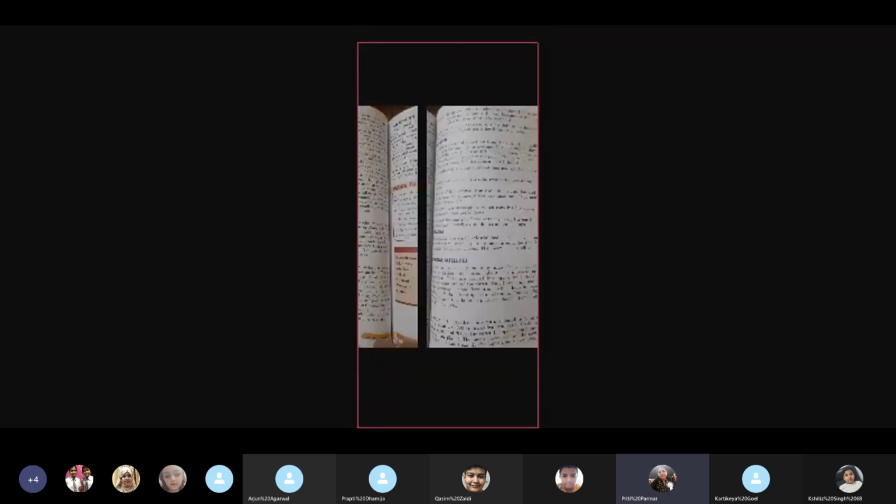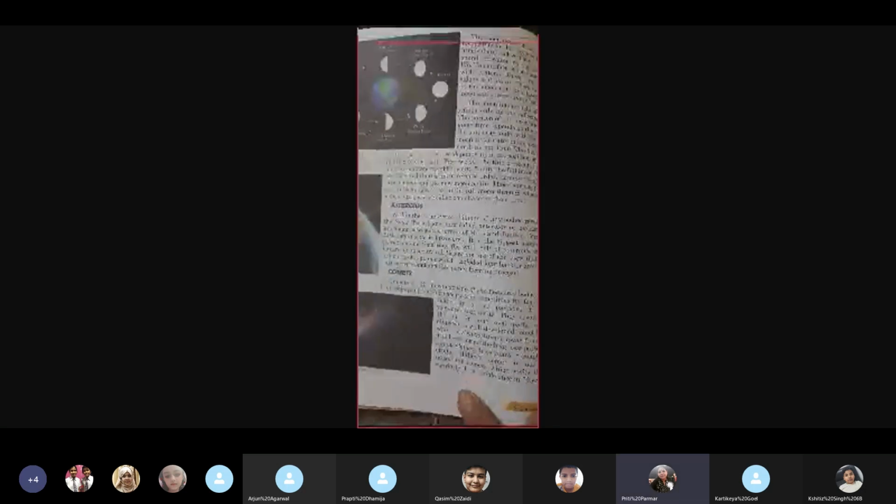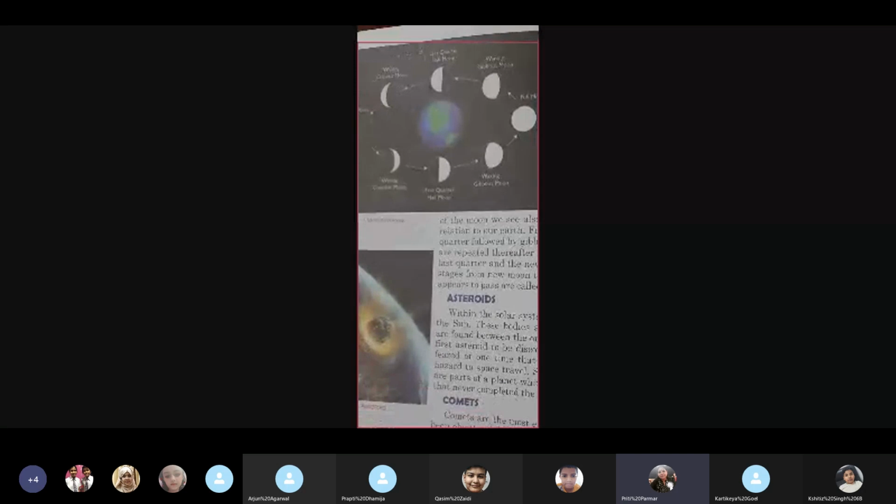Okay, underline Rakesh Sharma. Now we come on to the Moon and its phases. You can see the picture here. I will open this picture only so that you see it clearly and correctly, and I'll keep reading and explaining to you.